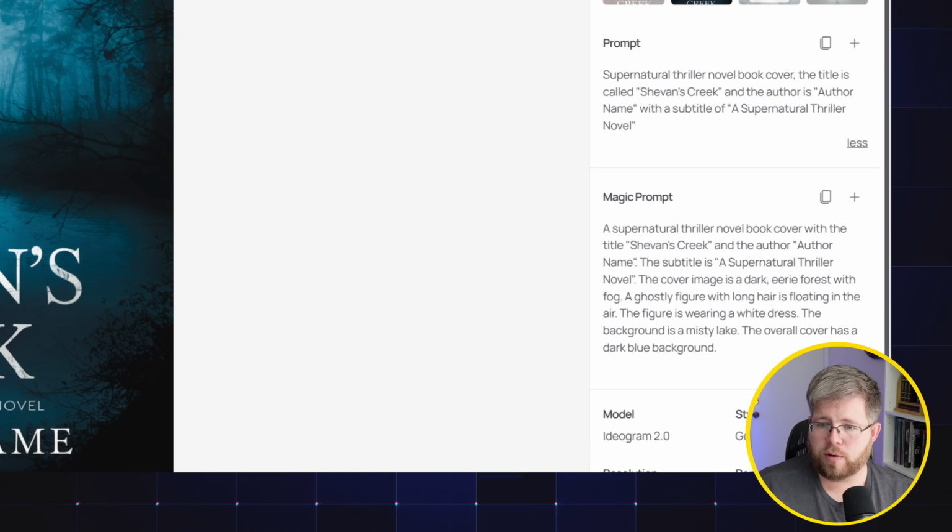But then the magic prompt went a little bit further and said: a supernatural thriller novel book cover with the title Shevins Creek and the author name. The subtitle is a supernatural thriller novel. The cover image is a dark, eerie forest with fog. A ghostly figure with long hair is floating in the air. The figure is wearing a white dress. The background is a misty lake. The overall color has a dark blue background.